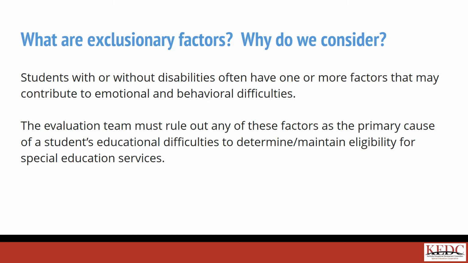What are exclusionary factors, and why do we consider exclusionary factors? Students with or without disabilities often have one or more factors that may contribute to emotional and behavior difficulties. The evaluation team must rule out any of these factors as the primary cause of the student's emotional difficulties to determine and maintain eligibility for special education services.